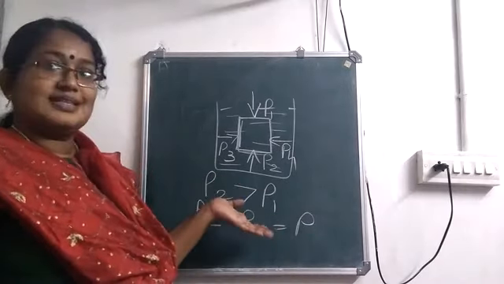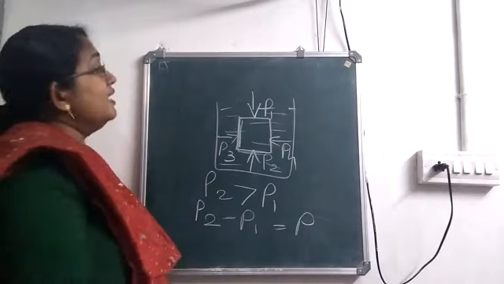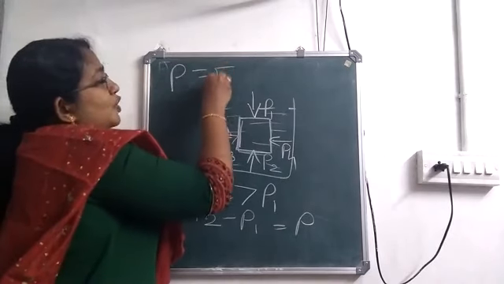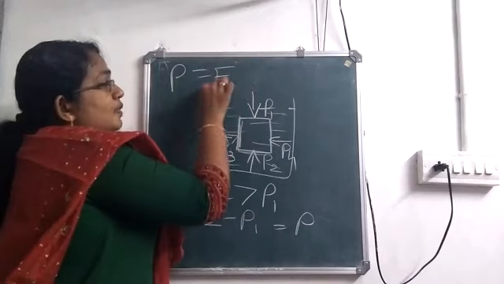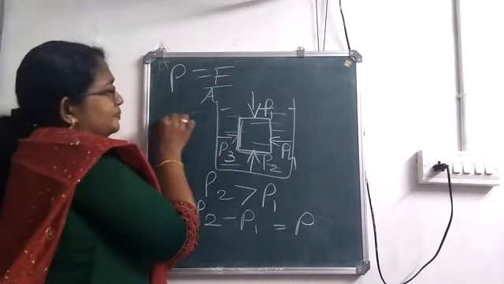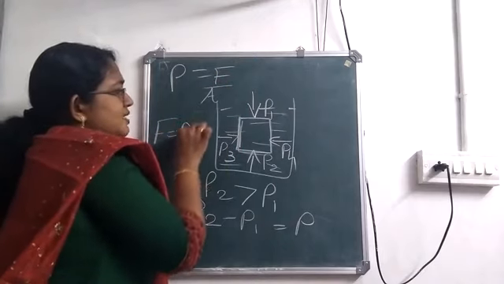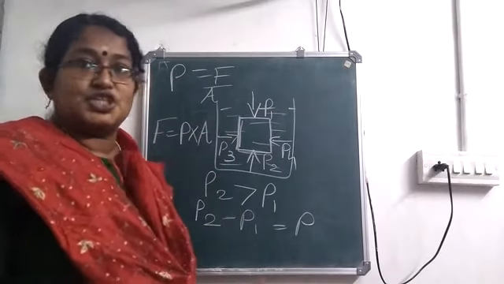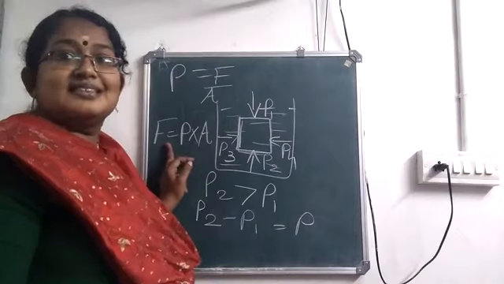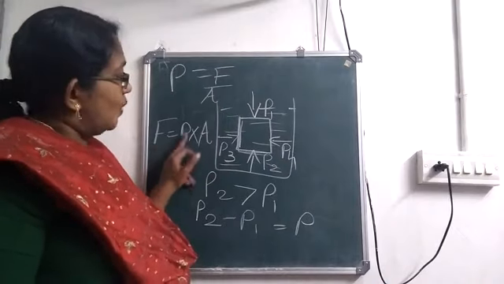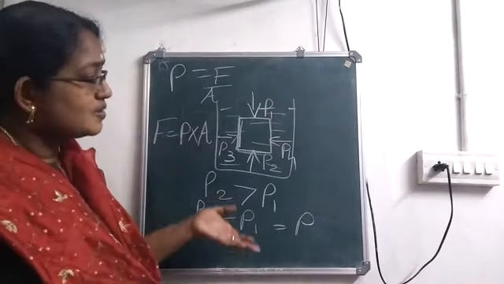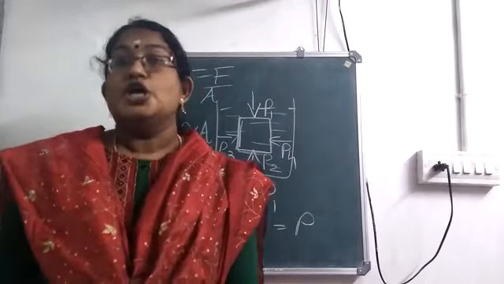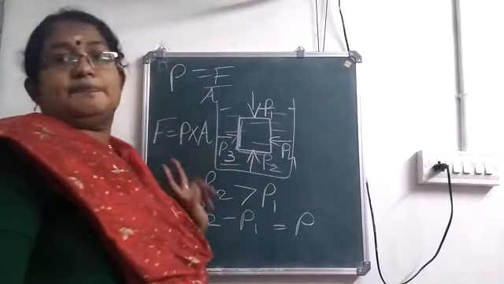So that is the pressure. More pressure is acting in the upward direction. Now what is the equation to calculate pressure? Pressure is equal to force by area. So force is equal to pressure into area. And this excess pressure causes this upthrust or the force. What is this F? This is the force acting in the upward direction. So this is the upthrust.